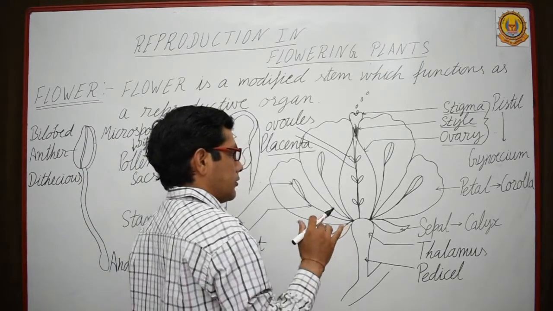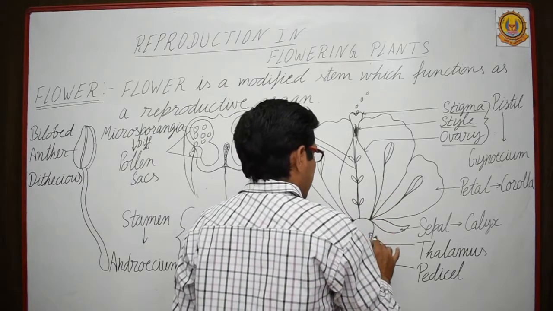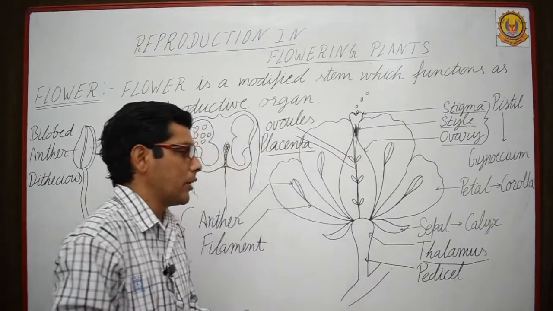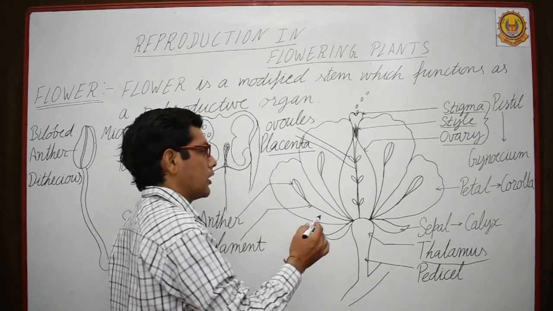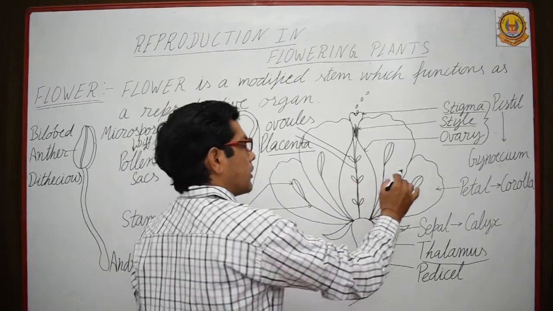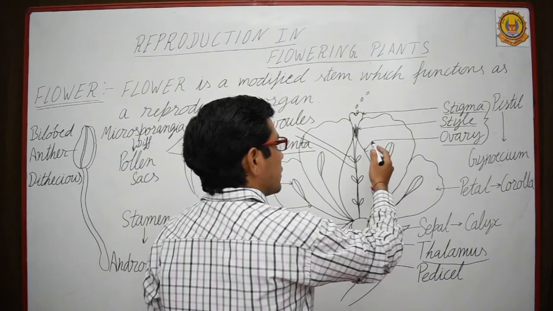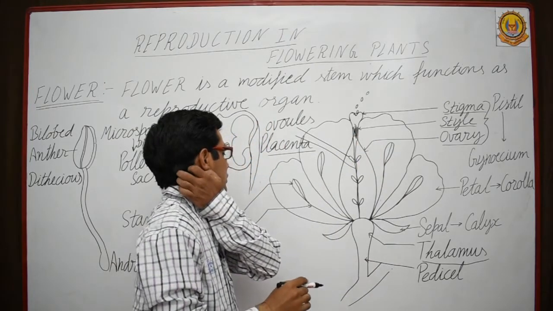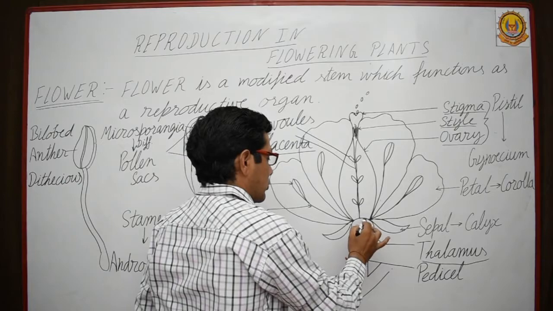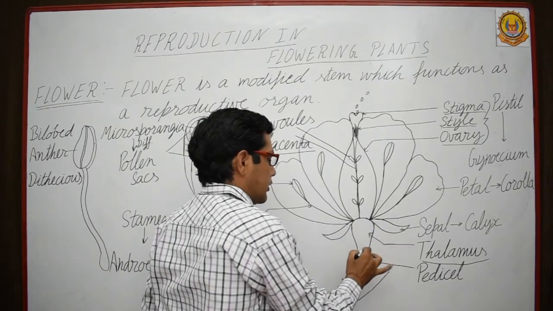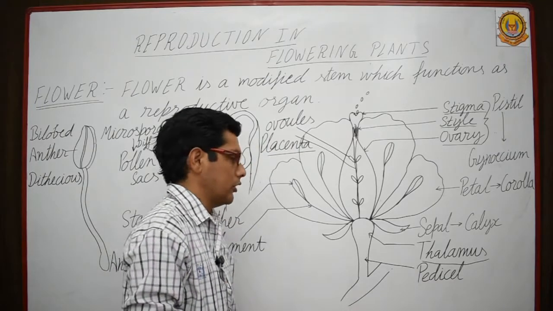It may vary. The next part is thalamus. Thalamus is the part on which all the parts rest, like petals, sepals, stigma, style and ovary.